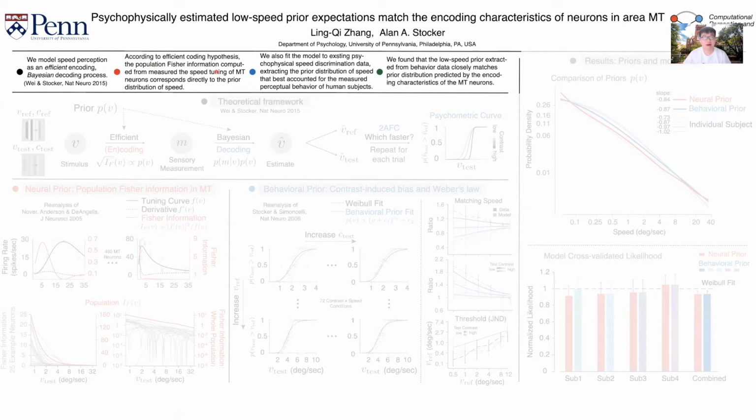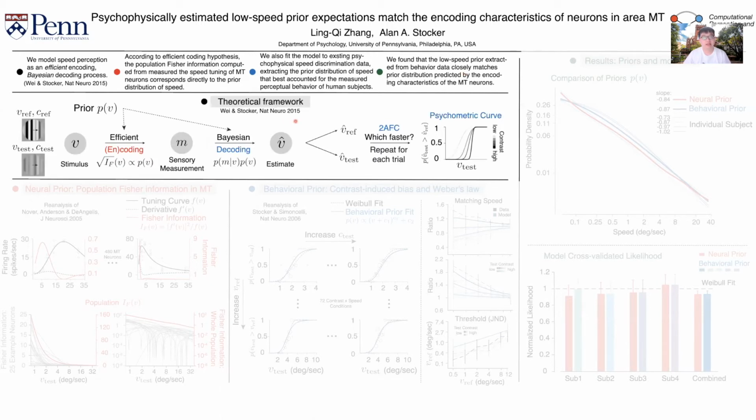According to the efficient coding hypothesis, the population Fisher information computed from the measured speed tuning curve of MT neurons corresponds directly to the prior distribution of speed. We also fit the model to existing psychophysical speed discrimination data, extracting the prior distribution of speed that best accounted for the measured perceptual behavior of human subjects. We found that the low speed prior expectations extracted from behavior closely match the prior distribution predicted by the encoding characteristic of MT neurons. Let's dive in with the theoretical framework.